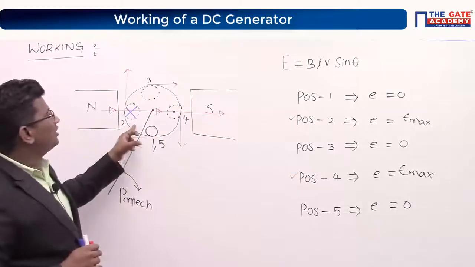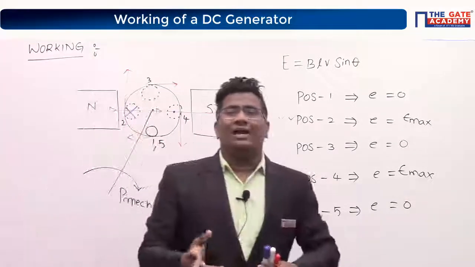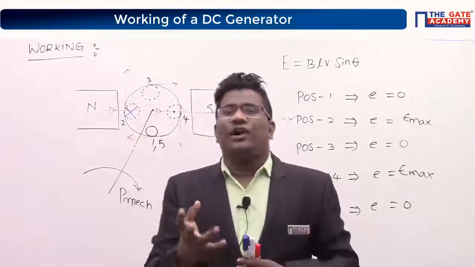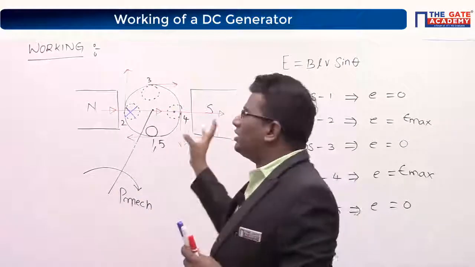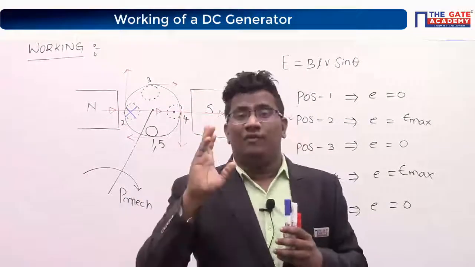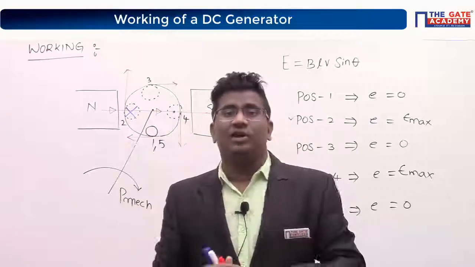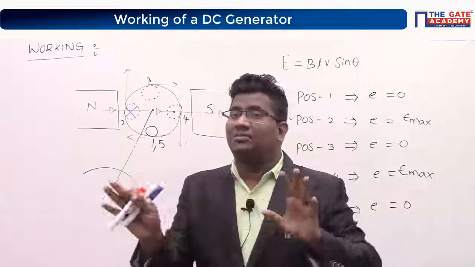Under north pole we get cross, under south pole we get dot. Basically, we need to have certain assumptions: if you assume cross as positive polarity and dot as negative polarity, then throughout the course, whenever you find a cross, that is positive, and whenever you find a dot, that should be negative.